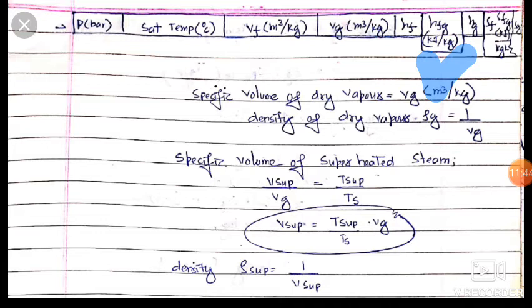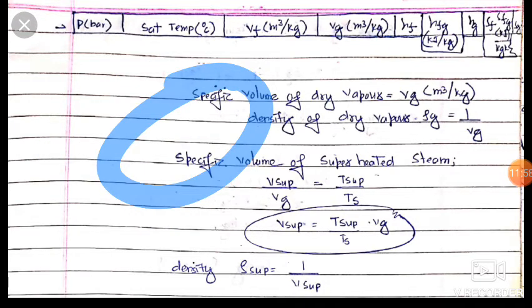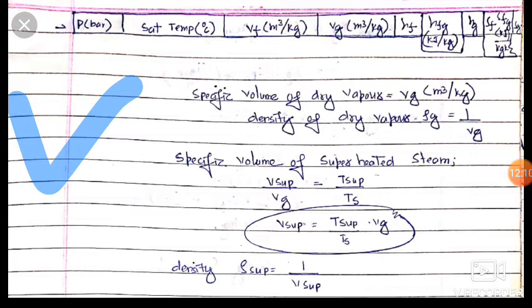Similarly here Sf, it is for our fluid, and Sfg, it is for the entropy of our dome region. And friends, it is S vapor. Okay friends, or Sg, it is the entropy associated with our superheated region.